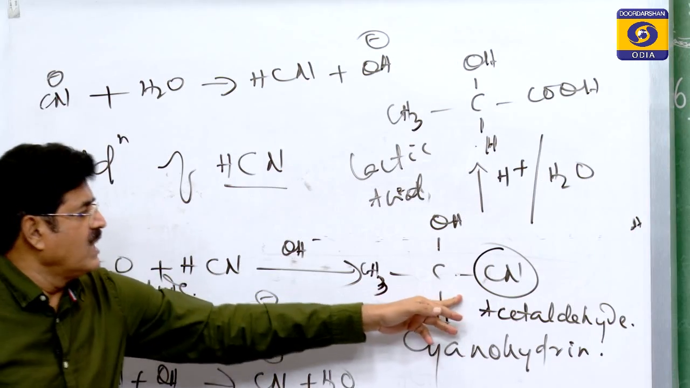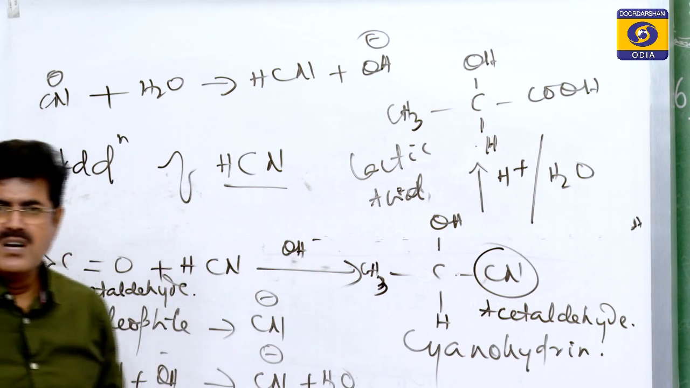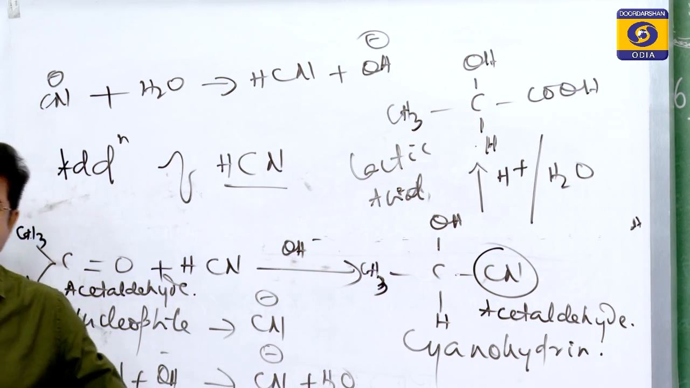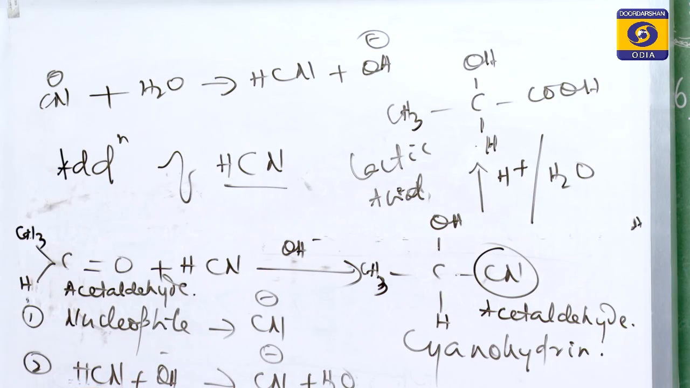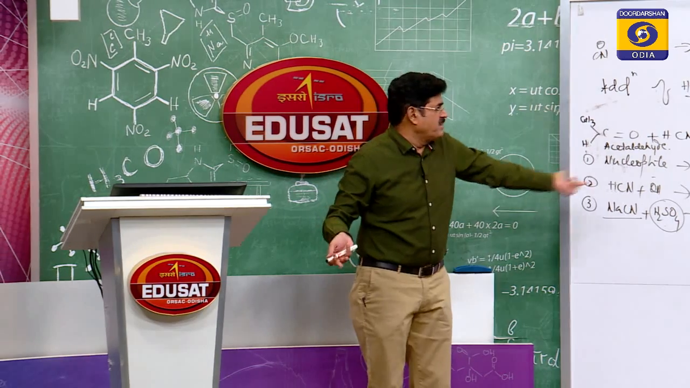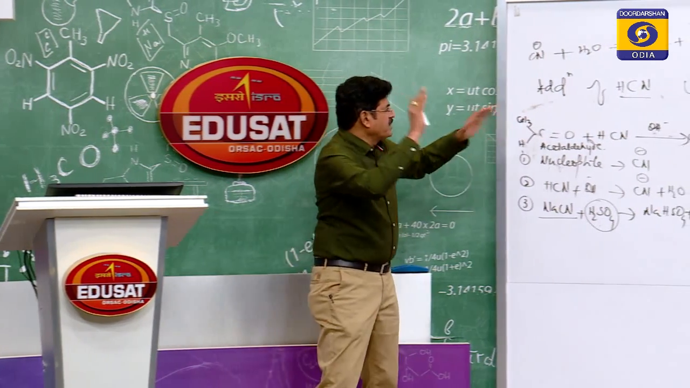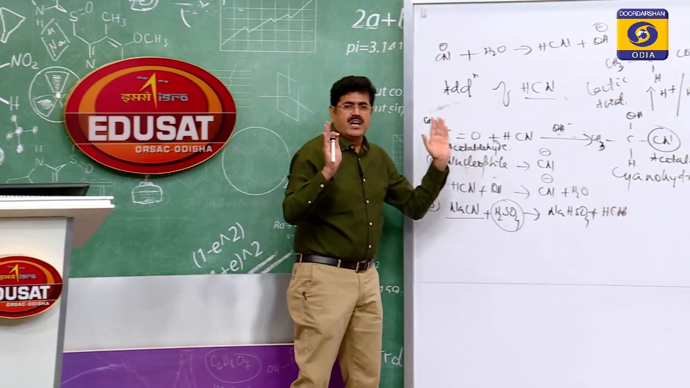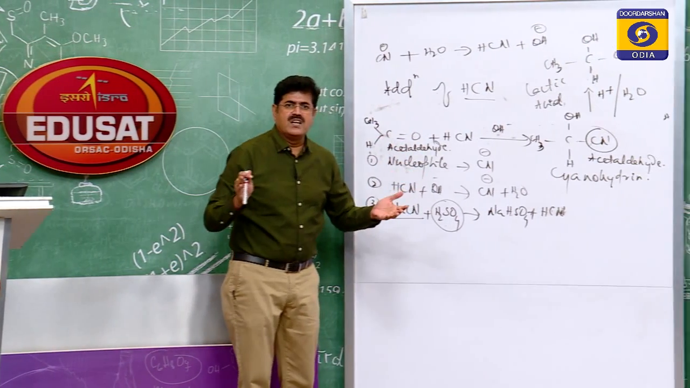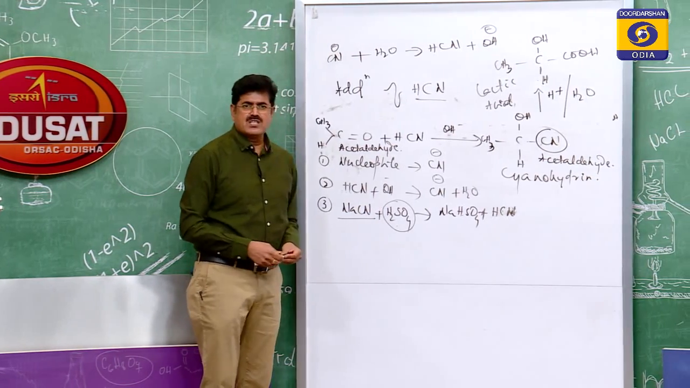That acetaldehyde cyanohydrin upon acid hydrolysis gives the hydroxy acid. Thus, this reaction can be used for the preparation of hydroxy acids. For example, lactic acid is prepared from acetaldehyde by these reactions. Do you follow me, students? So, I think the addition of HCN is clear. If the question asks what happens when acetaldehyde is treated with HCN and the product followed by acid hydrolysis, so what is the answer?